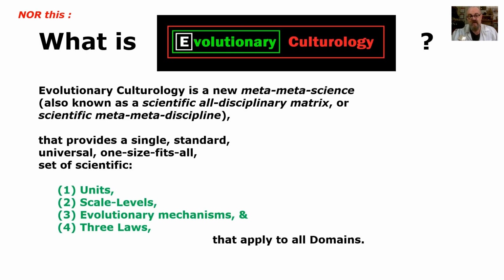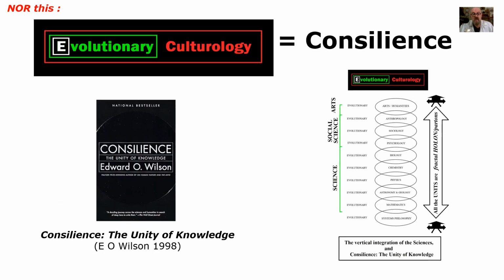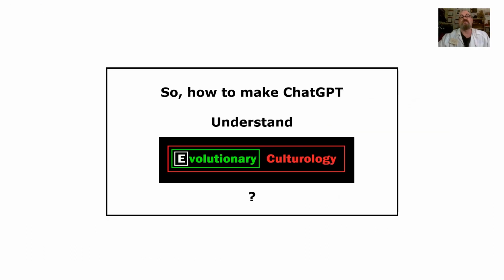And it doesn't know EvCult is a single standard universal one-size-fits-all set of meta scientific units, scale levels, evolutionary mechanisms and 3 laws that apply to all domains. And it doesn't know that EvCult is a solution to consilience, the unity of knowledge, with the vertical integration of the sciences and turning the arts and humanities into a science as well. So that's our problem, how to make ChatGPT understand EvCult. Here's how we do it.